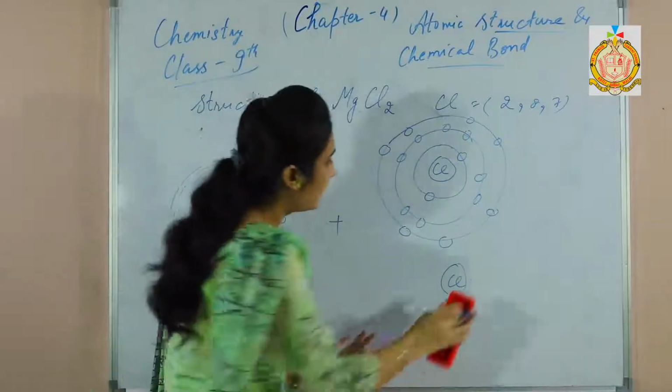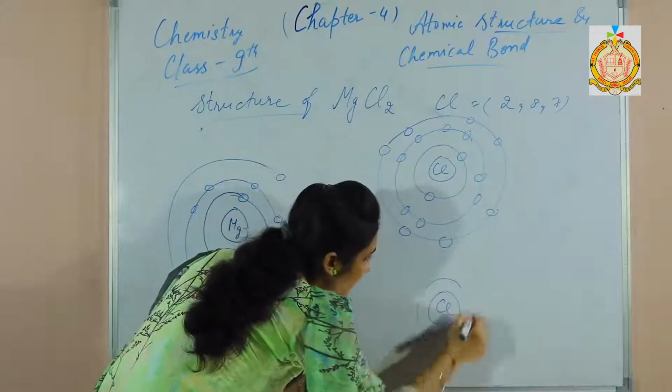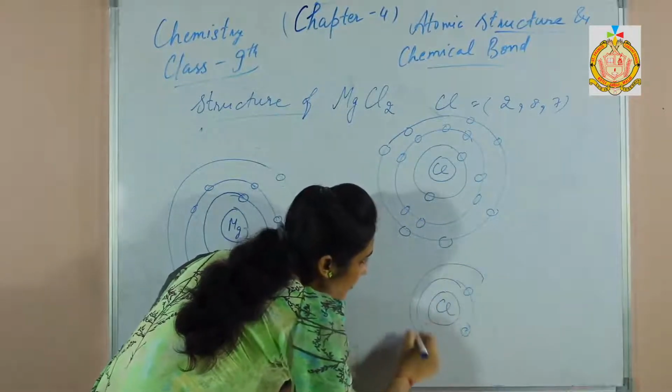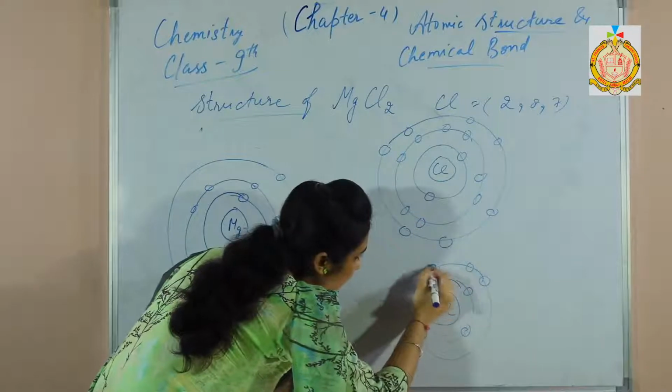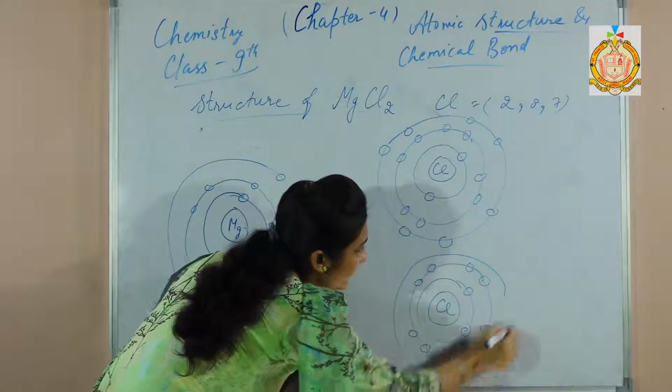Again in the second chlorine atom, the first shell has 2 electrons, the second shell has 8 electrons and the third shell has 7 electrons.